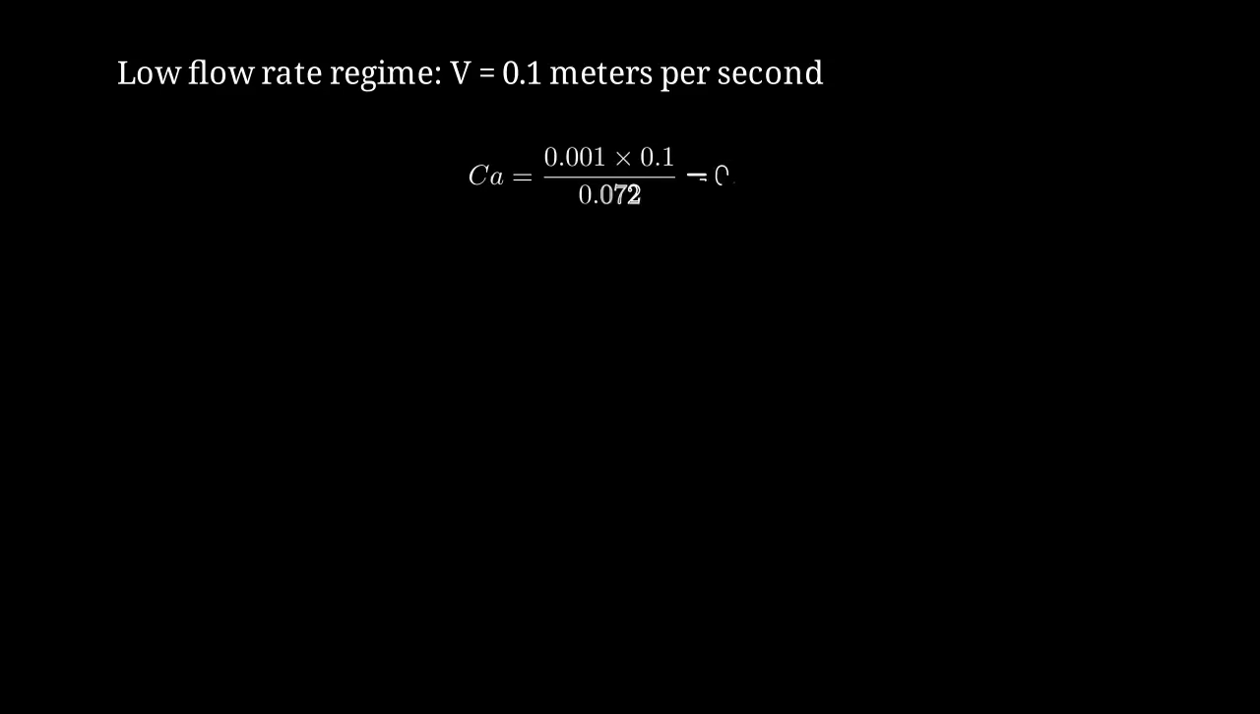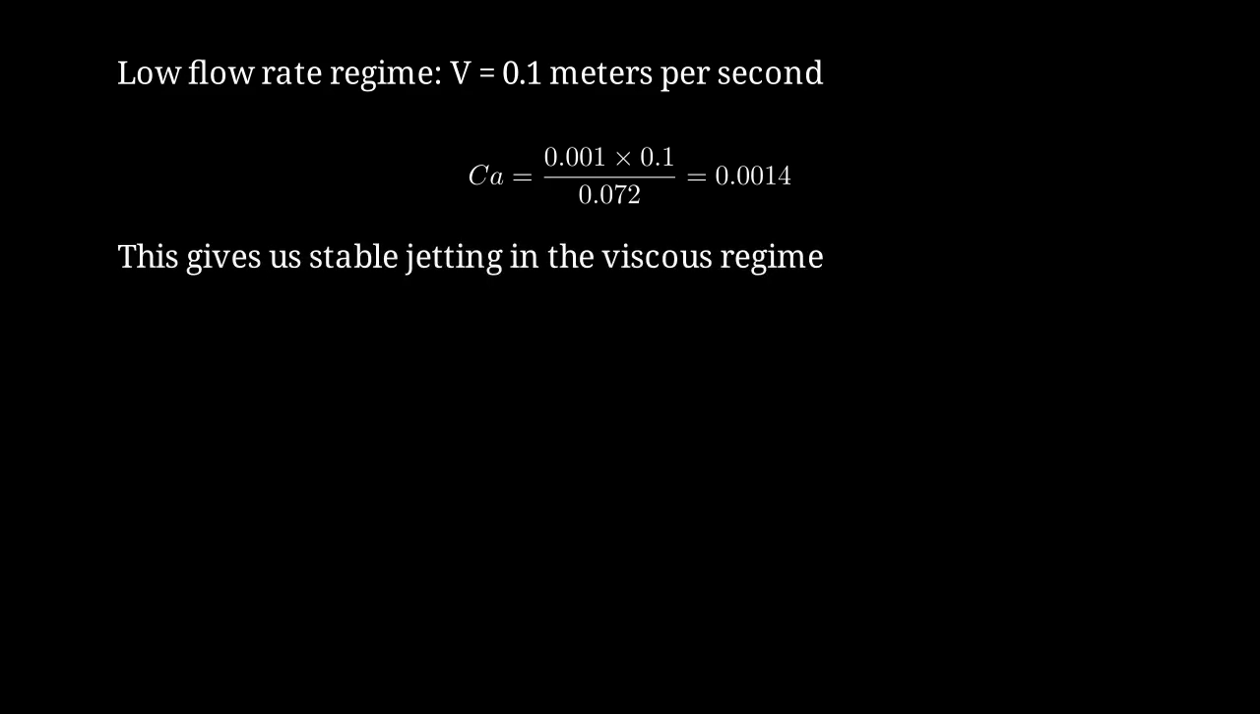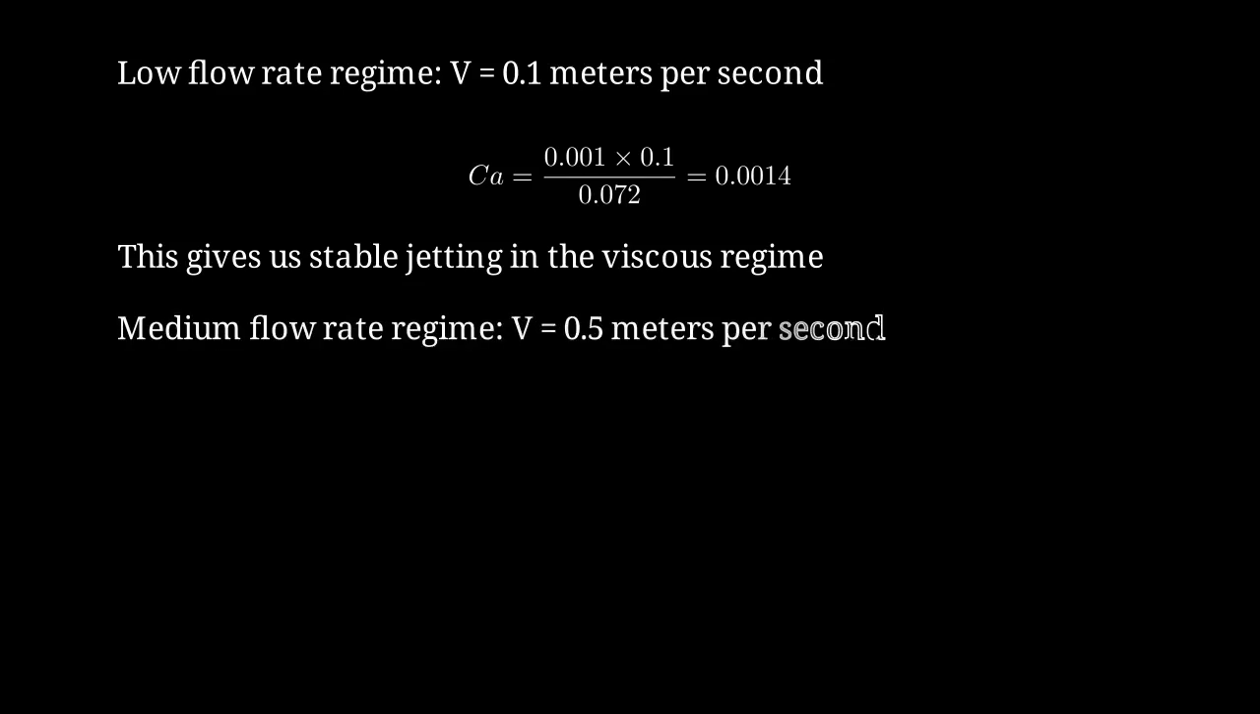The capillary number is 0.001 times 0.1 divided by 0.072, which equals approximately 0.0014. This low capillary number corresponds to stable jetting in the viscous-dominated regime. For the dripping regime, let's increase the velocity to 0.5 meters per second.